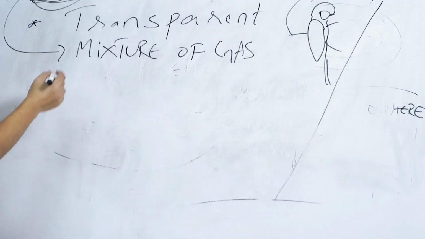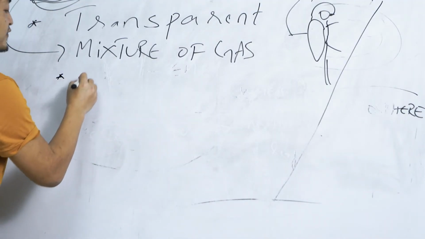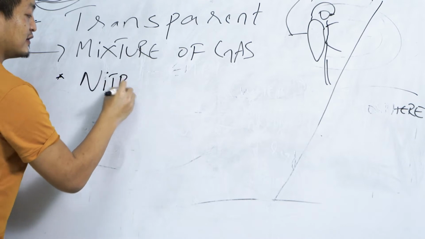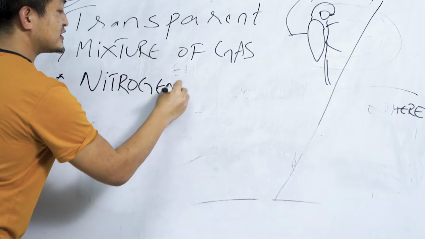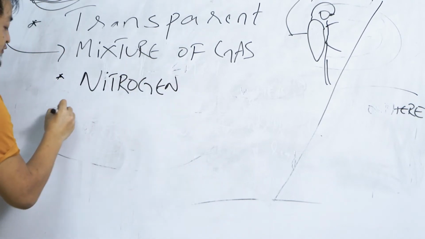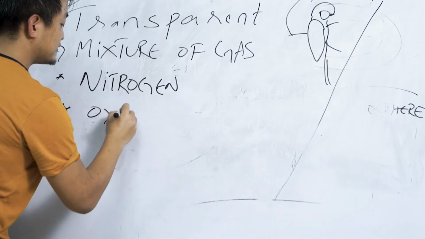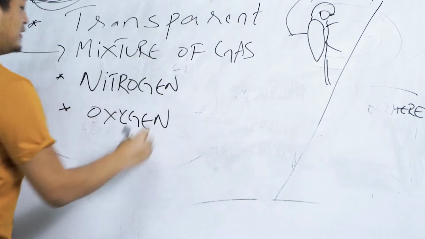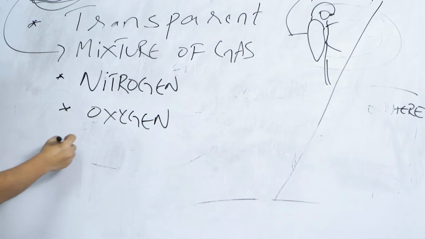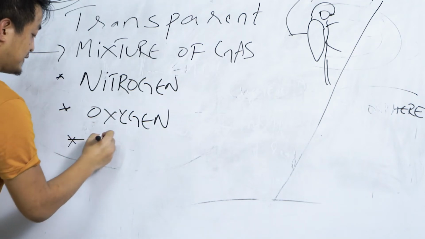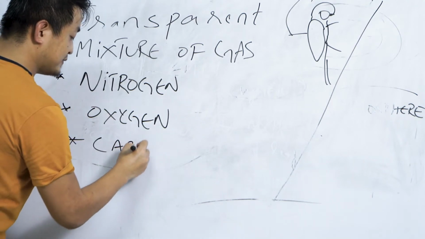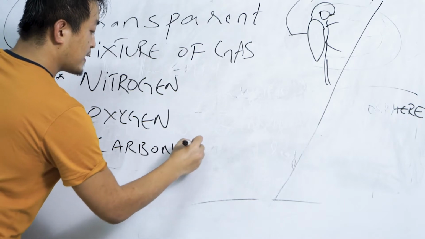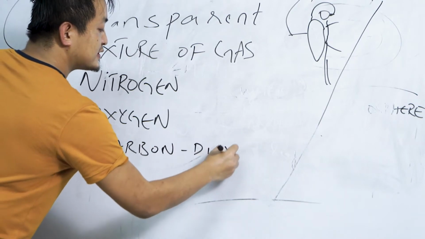Air is a mixture of gases, so we have nitrogen. We also have oxygen. We also have carbon dioxide.